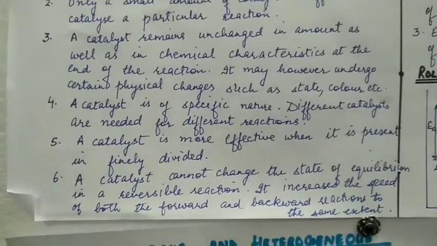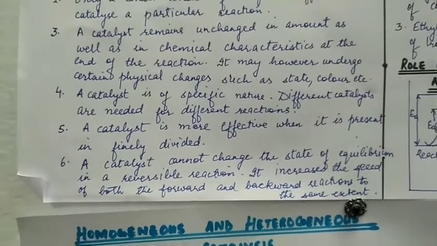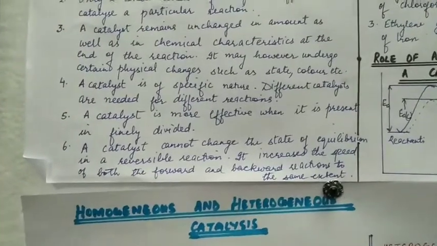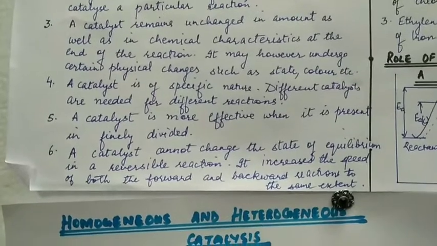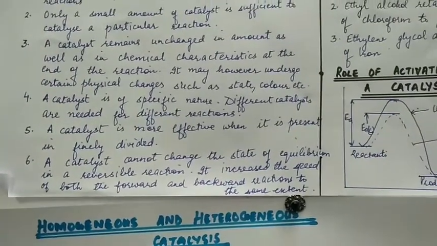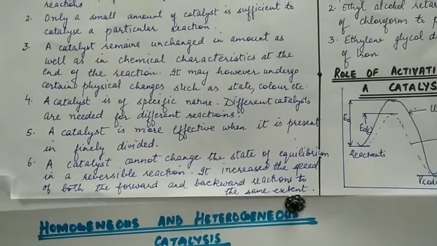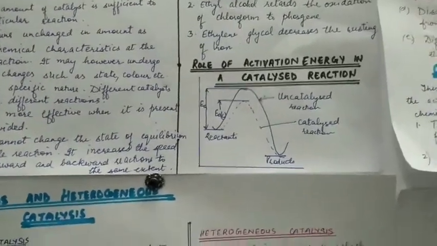A catalyst is of specific nature. Different catalysts are needed for different reactions. A catalyst is more effective when it is present in finely divided form. A catalyst cannot change the state of equilibrium in a reversible reaction. It increases the speed of both the forward and backward reactions to the same extent.